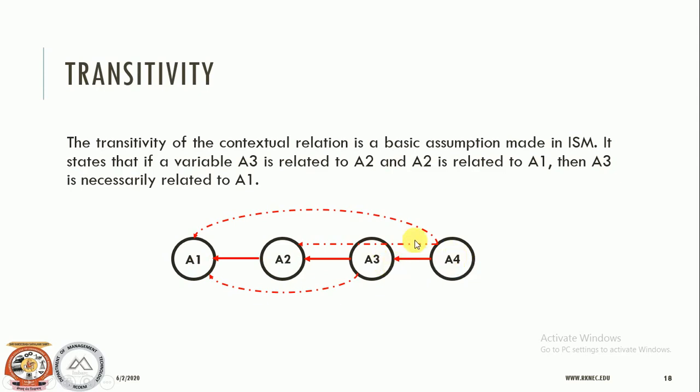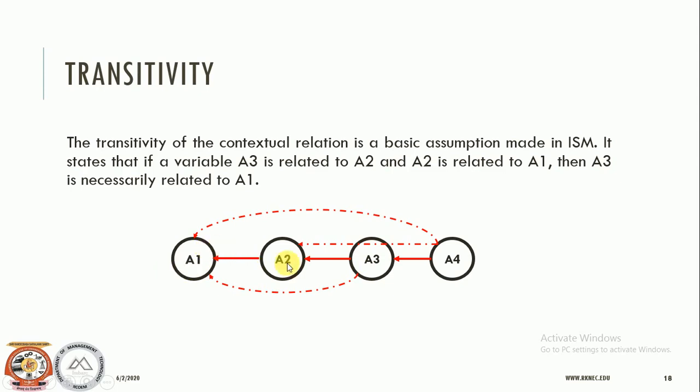A3 is achieved from A4, A2 is achieved from A3, A1 is achieved from A2. But now since A2 is achieved from A3, A3 is achieved from A4, A4 is somehow related to A2, or you can say that there is a partial influence of A4 to achieve A2. Same thing goes here, that A2 is being achieved from A3, A1 is achieved from A2, then there is a partial or somewhat influence of A3 while achieving A1.